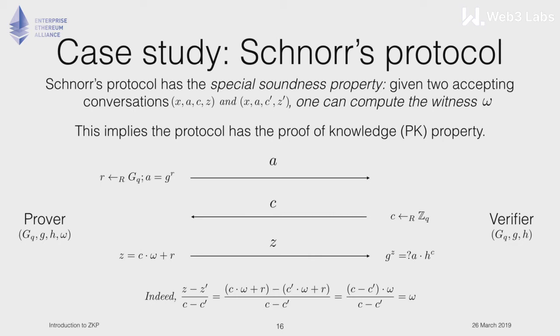So the prover is honest. Whenever such conversations can be obtained, it means that the prover was honest and soundness has been fulfilled.